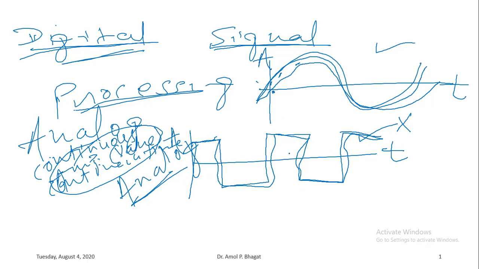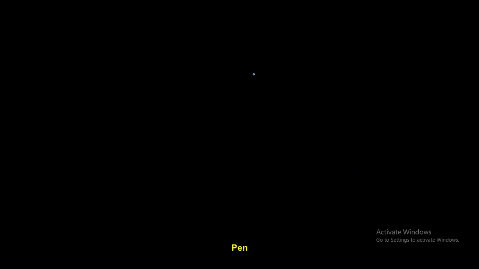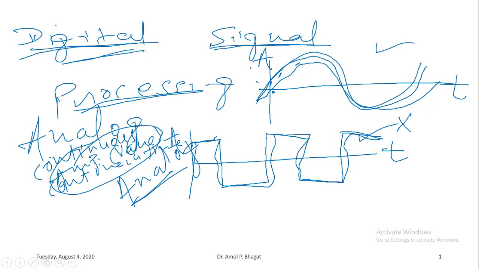So both amplitude as well as time are continuous in these both signals. Okay, so therefore these two signals are analog in nature. As you know that most of the signals are analog in nature, right? So therefore for processing those signals digitally, we need to convert those analog signals into digital form, right?